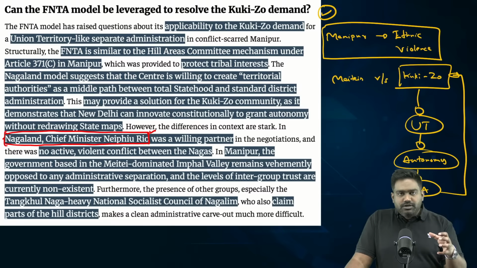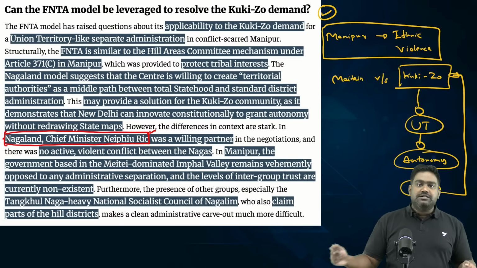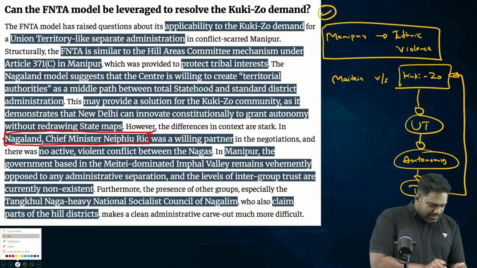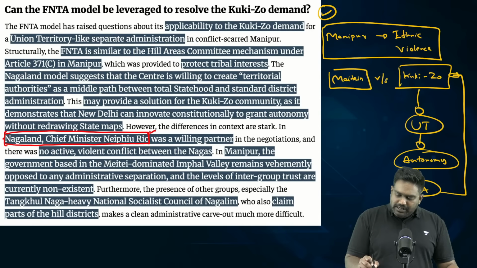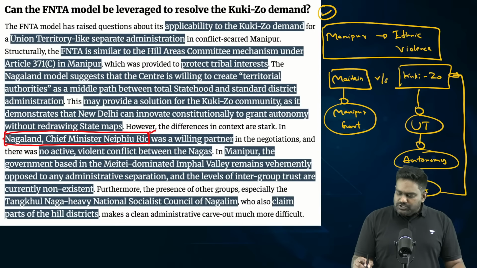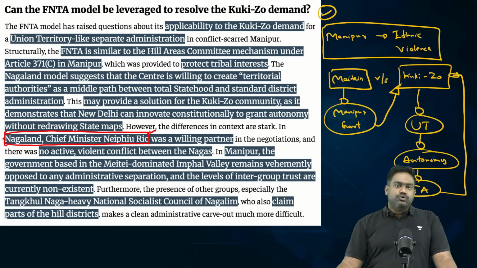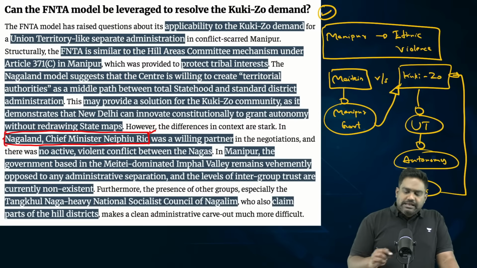In Manipur, you have the Imphal Valley where the Meitei are concentrated, the majority Meitei, and the Manipur government is often alleged or accused of aligning with Meitei interests. It's often accused of targeting the Kuki-Zos. But of course, there are counter allegations as well.